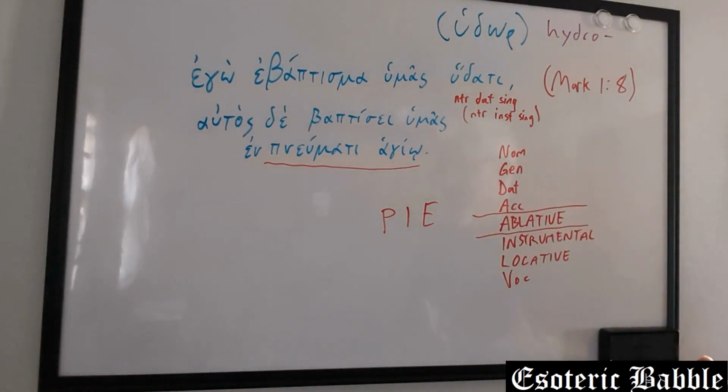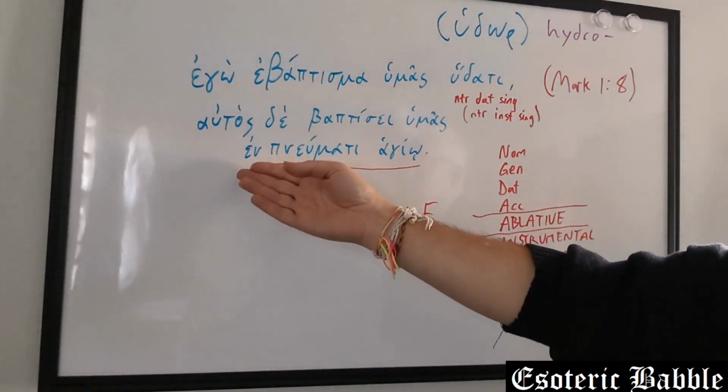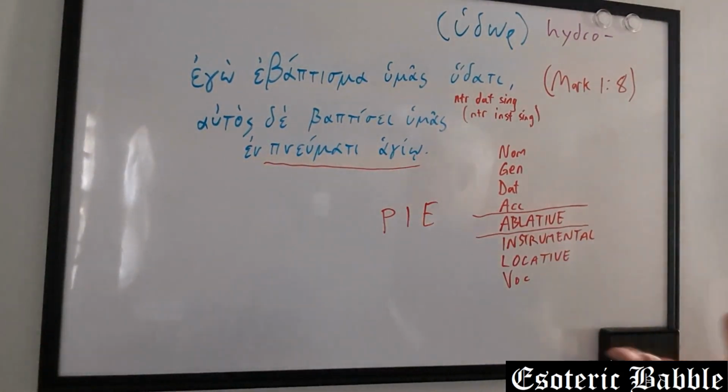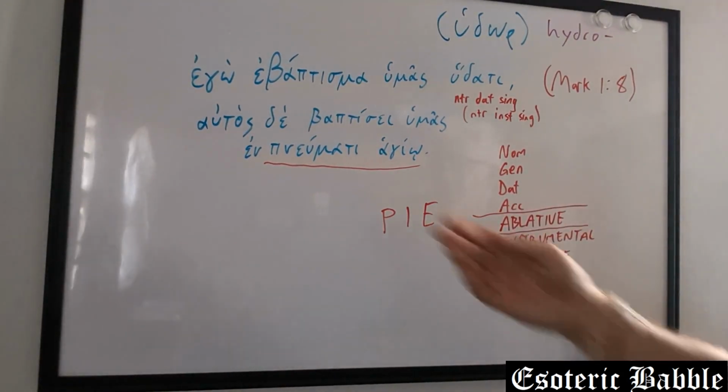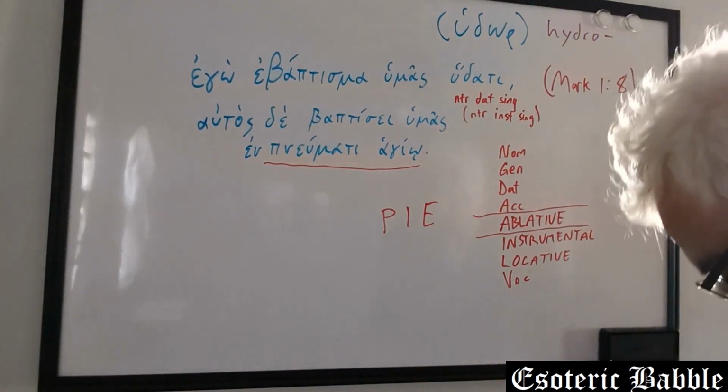There's a couple of things you could say about that. One is that it's possible that just using this preposition doesn't actually change the meaning, so that when we bring it into English, it's not going to look different. That this has exactly the same meaning as this. But it's one of those things you could think about, that maybe this preposition has an effect. I'm not going to litigate that right now.